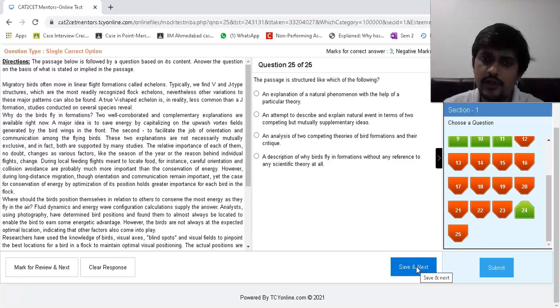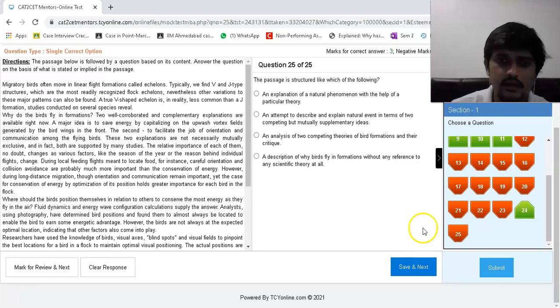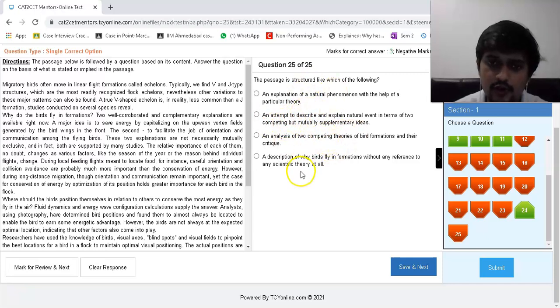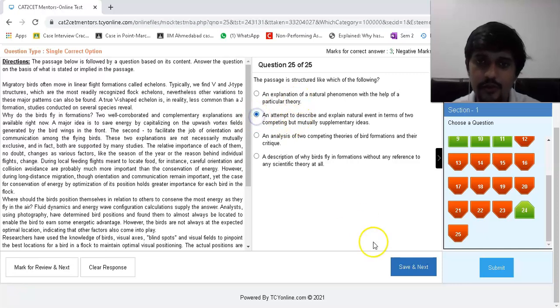Natural phenomenon with the health of a particular theory. Is there a theory? See, B is more correct than A. C definitely is out of the question. A description of why birds fly in formation without any reference to any scientific theory. D is not at all in the game. So B is over A, so that's why I'll choose B.